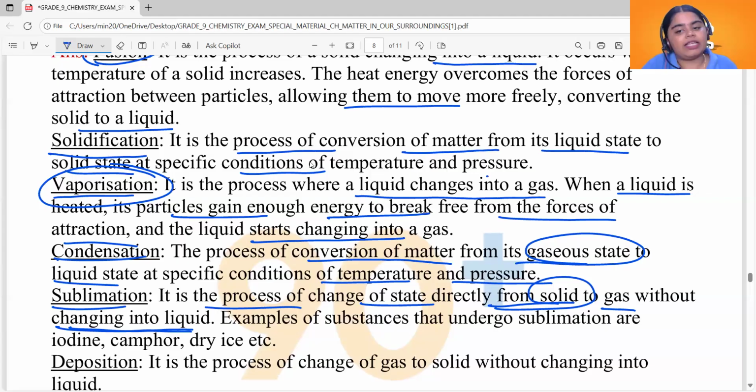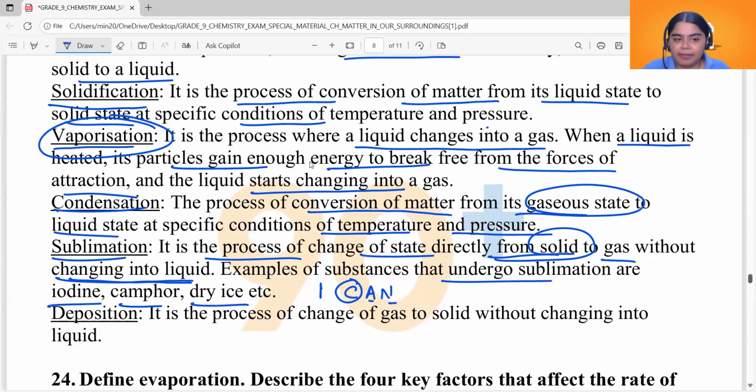Examples of substances that undergo sublimation are iodine, camphor, dry ice. All of these are examples. Also, ammonium chloride is an example. And you can say naphthalene is an example of something that undergoes sublimation. And you can also use this code called ICAN. I is for iodine, C is for camphor, A is for ammonium chloride, N is for naphthalene. So that's all about sublimation.